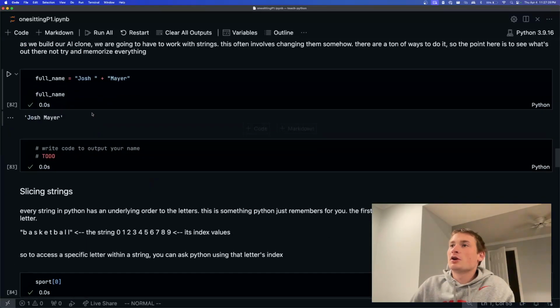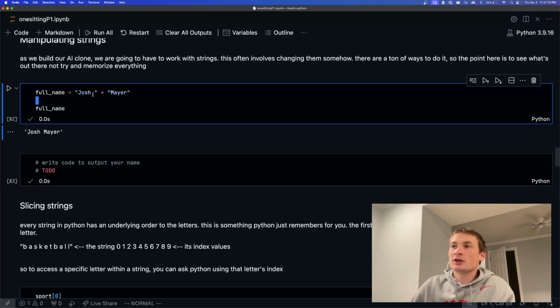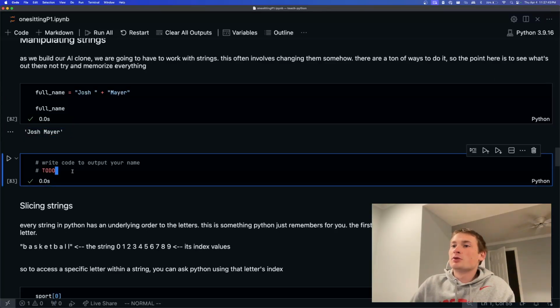And a cool thing here is called concatenating strings, which is basically just adding them together. So Josh plus Mayer equals Josh Mayer. Hopefully that's pretty intuitive. And so on to our first challenge, writing some code.